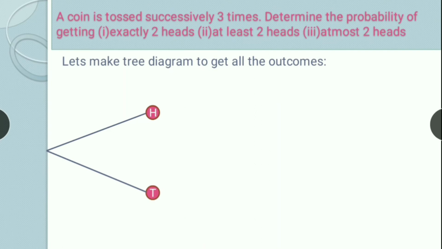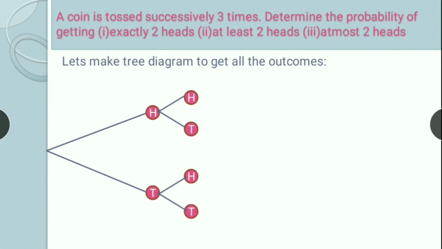Because here we are tossing the coin 3 times, let's say the first time we toss the coin, then either head can come or tail can come. So this is what can happen when we are tossing the coin for the first time. Either head will come or tail will come.